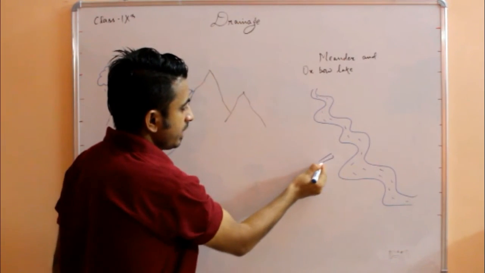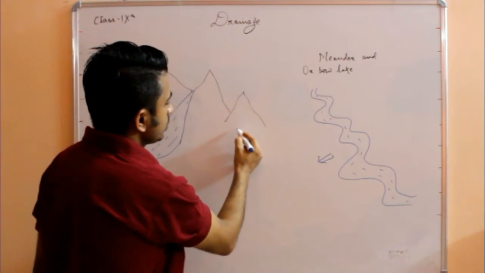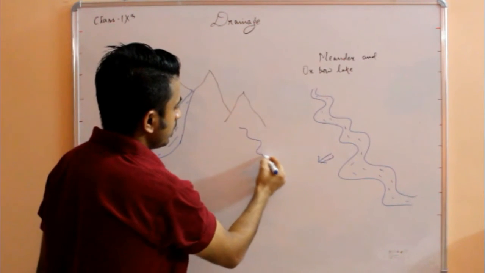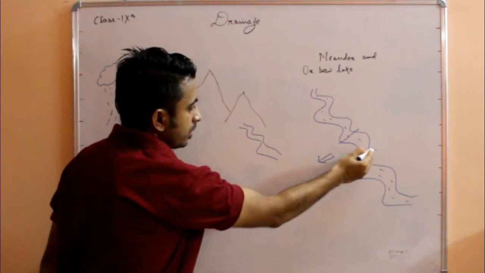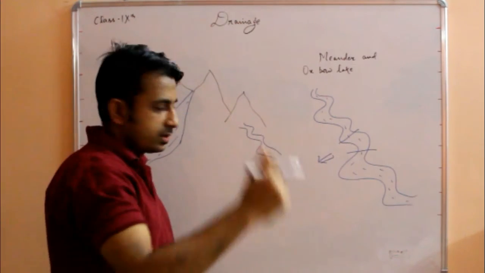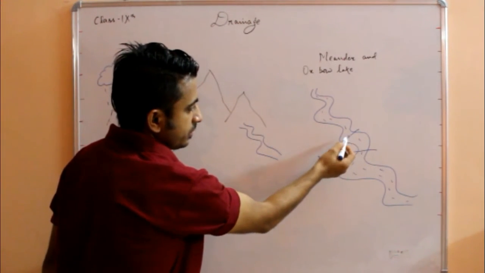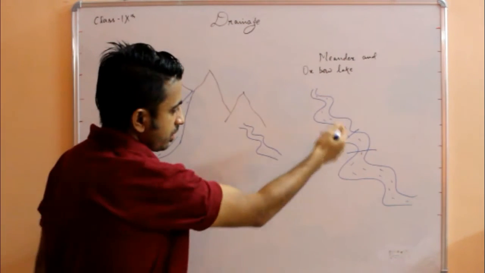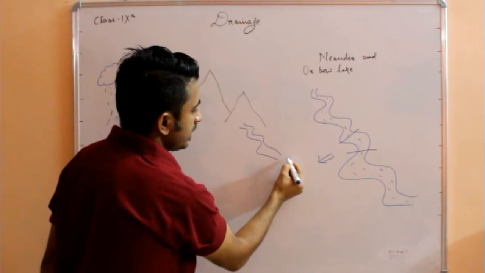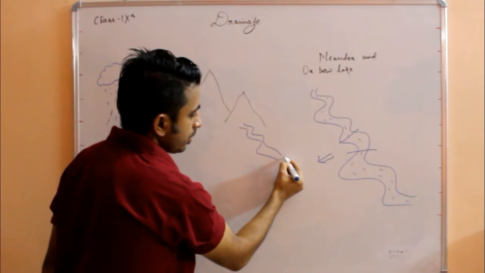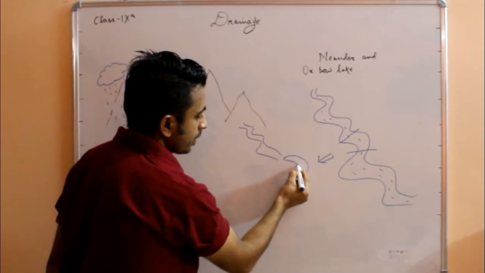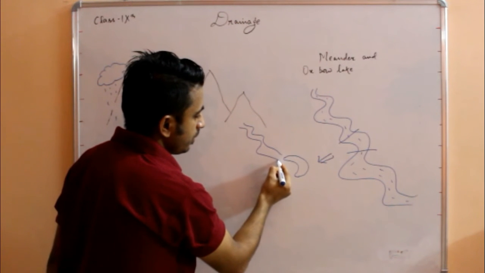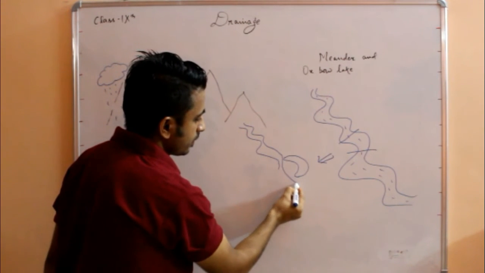So this can be seen as, suppose the river is flowing. Okay. Now suppose in this part the dryness occurs in these areas where I have put a marker. So what will happen? This area will be cut off from the river. So this will develop a pattern like this. Okay. And the river will further flow like this.